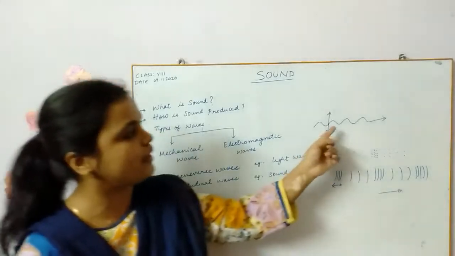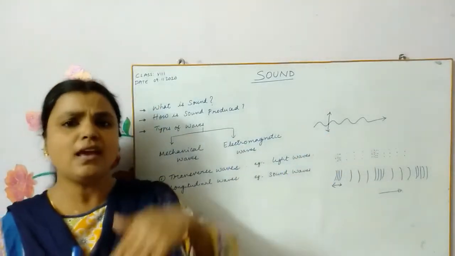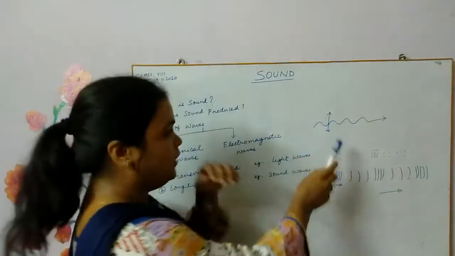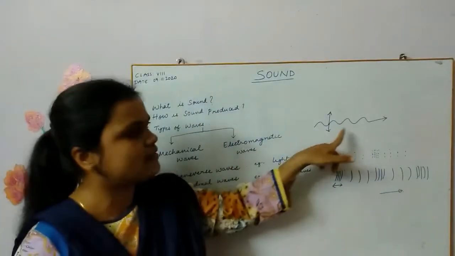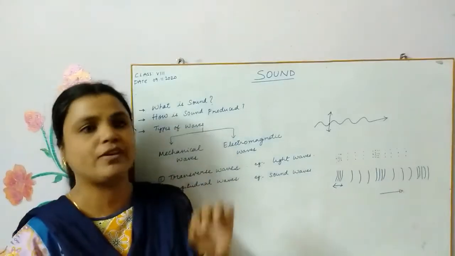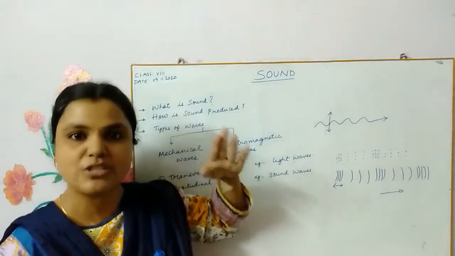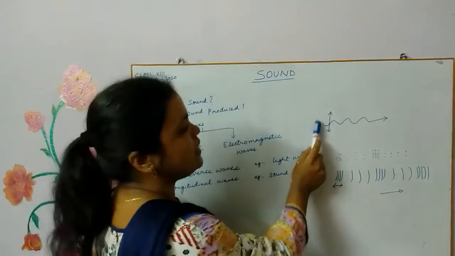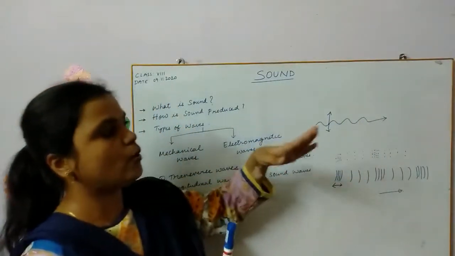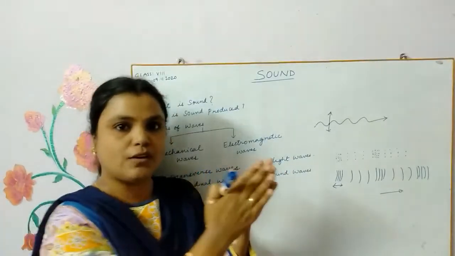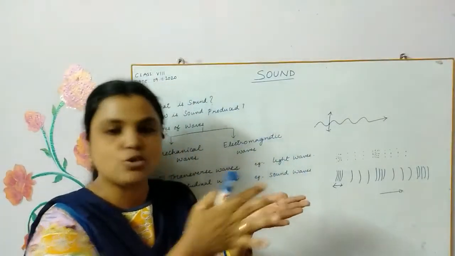We'll see an example. Can you see over here? Just see the ripples on the water surface. Once it is disturbed, when you drop a stone in still water, what happens? You can see the formation of waves. The water feels like going up and down, and this wave proceeds from the point of disturbance towards the end.